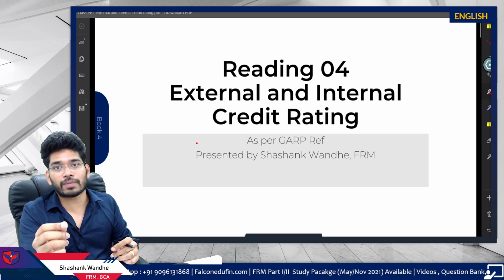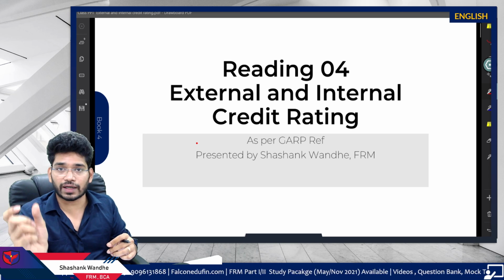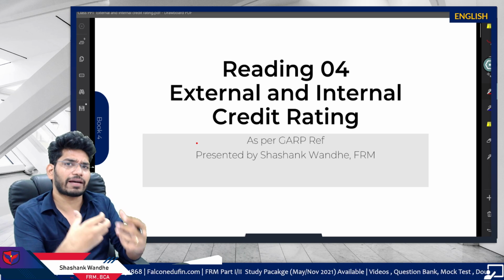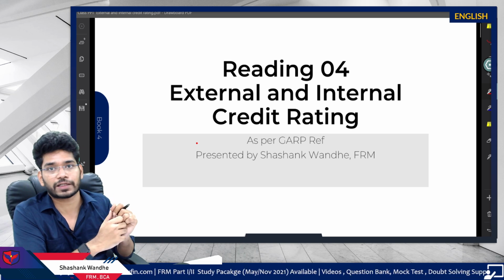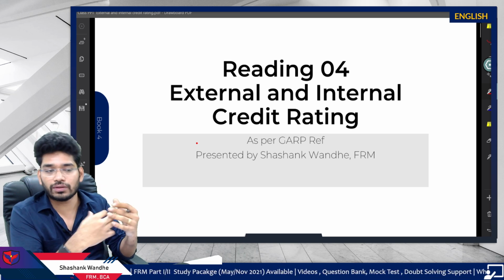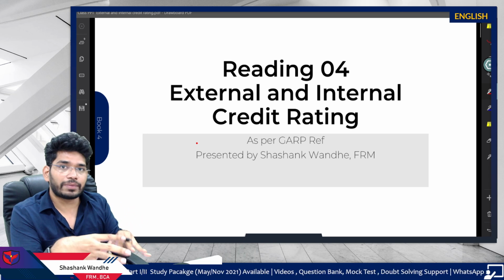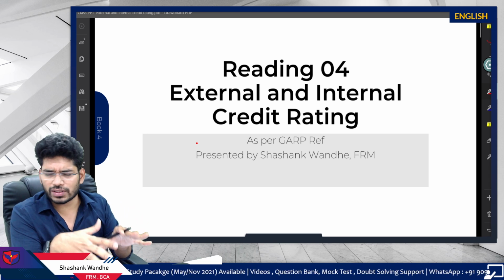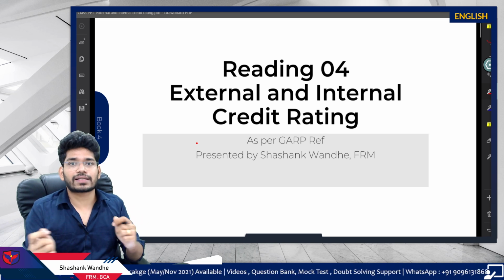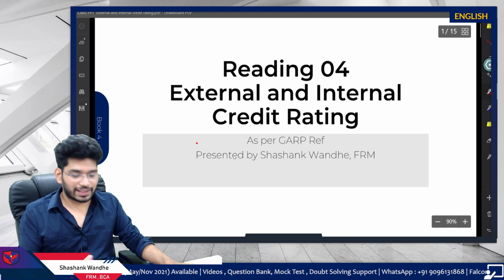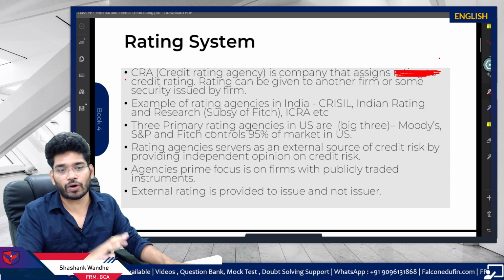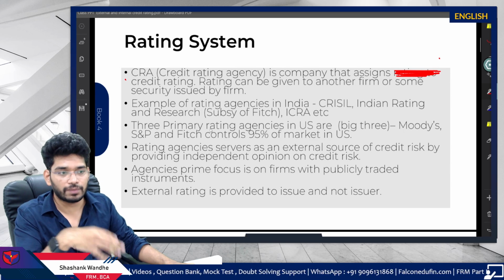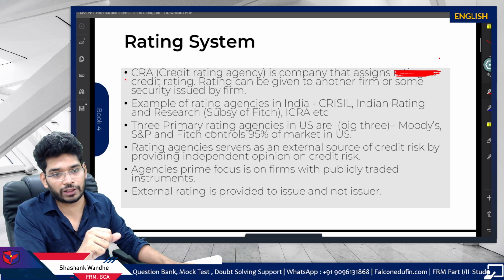Then we have the transition matrix for the rating systems, the credit ratings. We will discuss that. I will give you the idea of what it is, how to see it, and how to analyze it. Then we have the hazard rate calculation. We will talk about that. For the remaining portion, I will give you just a quick overview and we will discuss some key points. Testing will be done based on this region only. I am making sure every important point is already covered here, but for your own purpose, you should read it once.